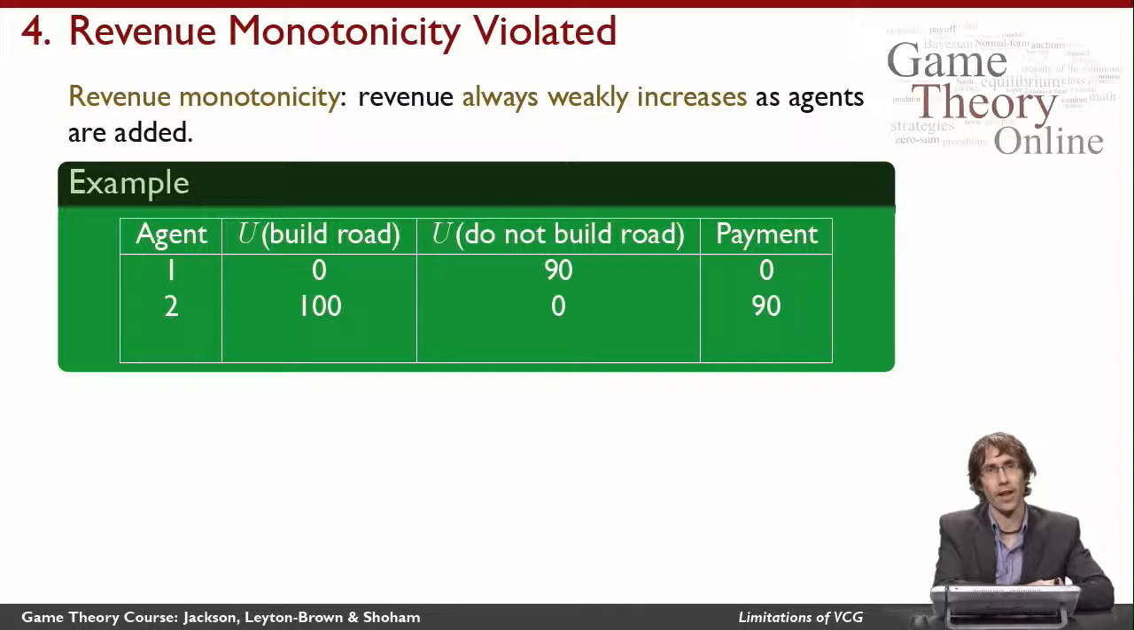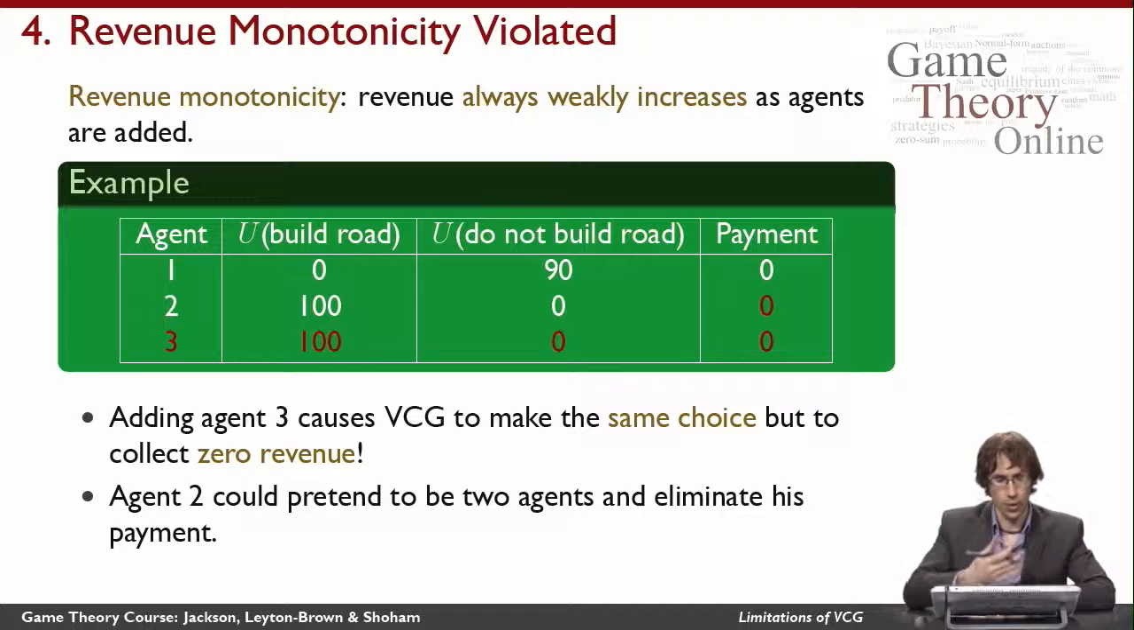But now let's consider adding another agent. And in particular, let's add an agent who has the same utility as agent 2. Well, this changes everything, because now if I drop either agent 2 or agent 3, then I'm still going to end up in a situation where I make the same choice. That means neither of these agents is pivotal, and because they're not pivotal, they don't pay anything. So now nobody has to pay anything. So what this means is that adding another agent to my mechanism didn't change the choice that was made by VCG, but caused it to go from a positive amount of revenue to 0 revenue.